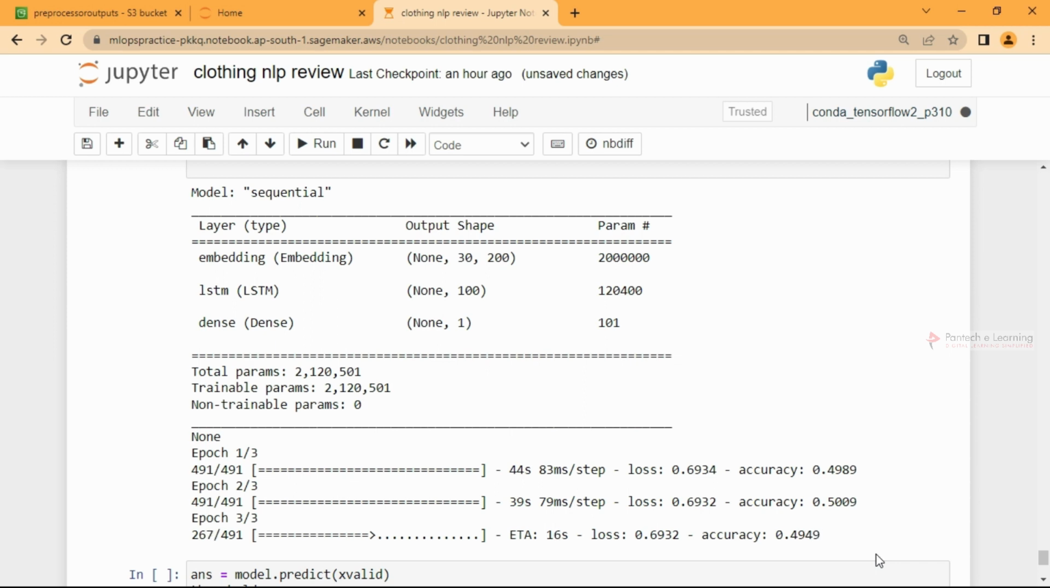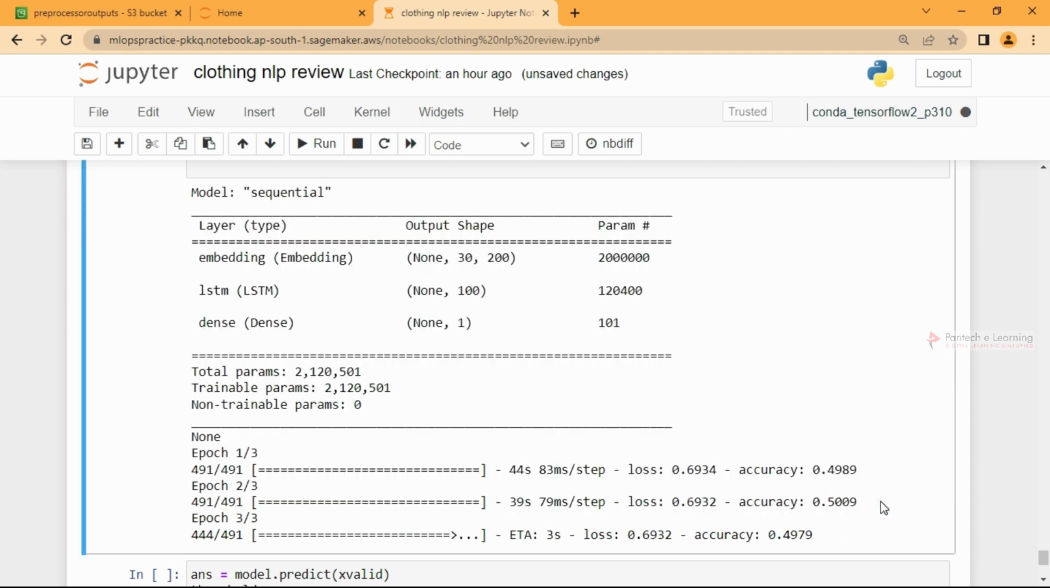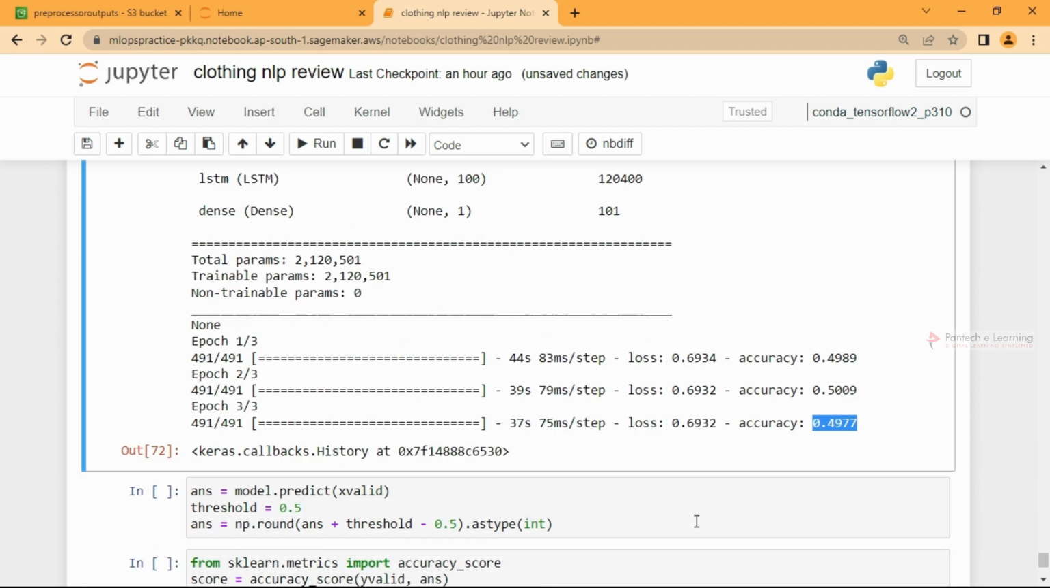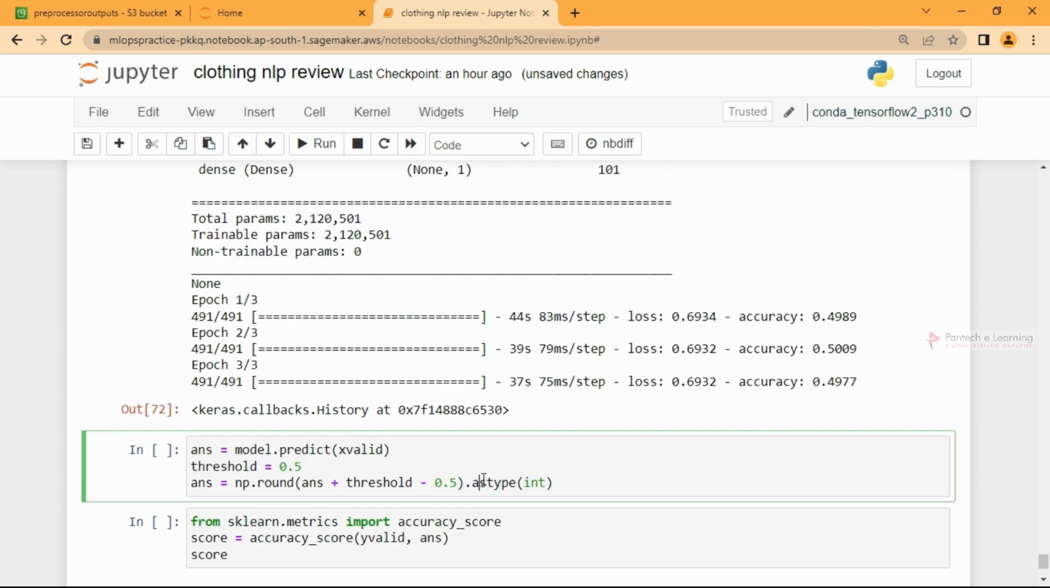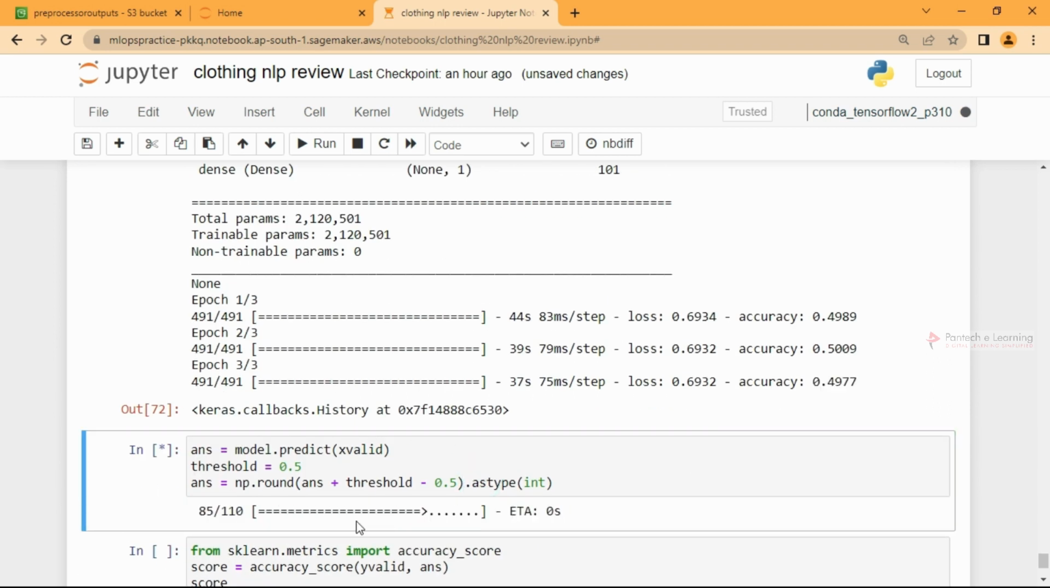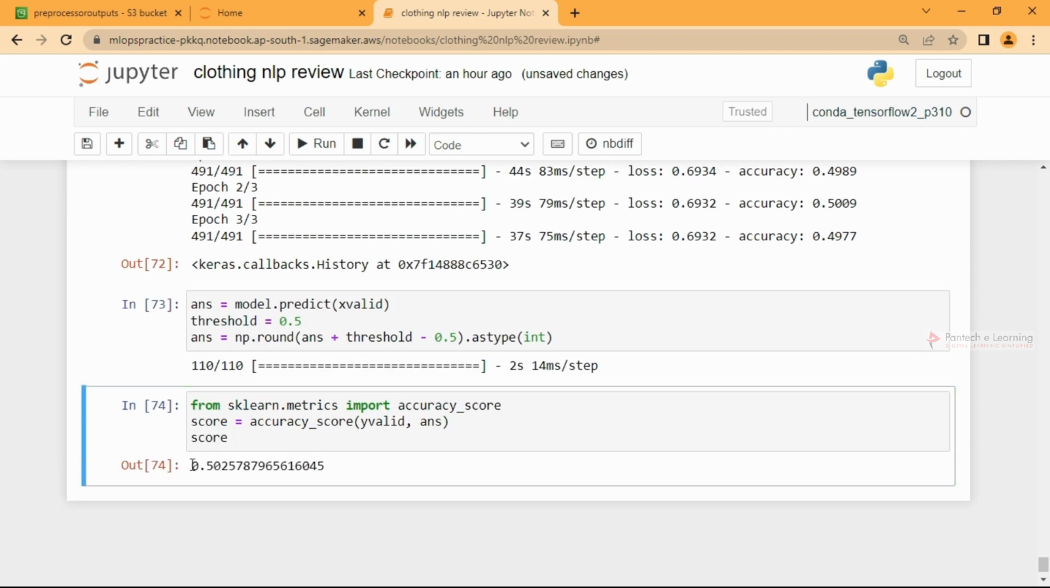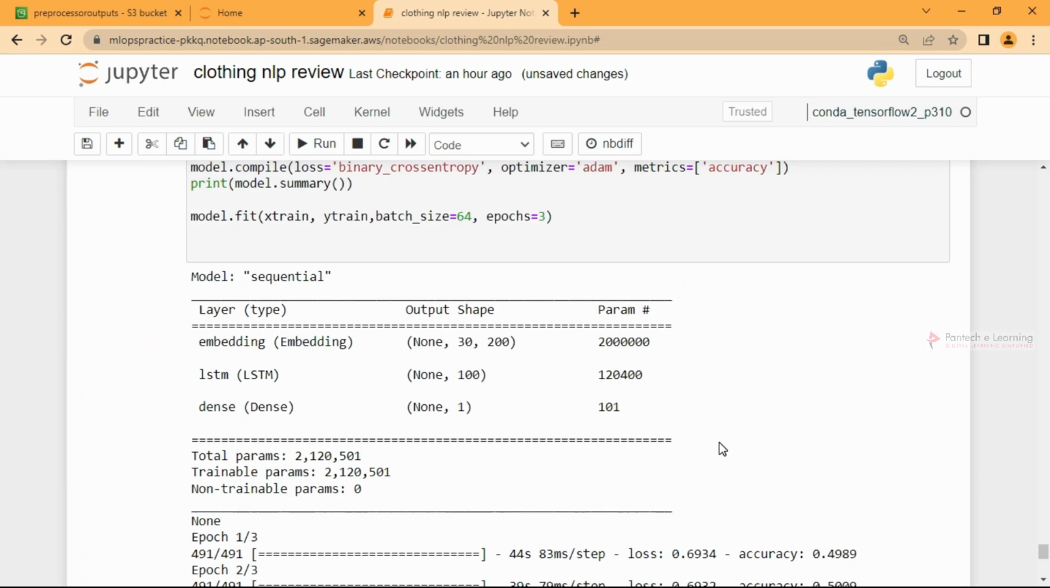So what you can do is build a system where, if you pass the data, it gives you whether it is a positive or a negative one, which is 1 or 0. Next we got around 0.50, so it is increasing, and you can increase the epochs and try to get some good output. Let me call it to predict, and it is doing the predictions for the x test values. A score of around 0.50 has been obtained with these 3 epochs.